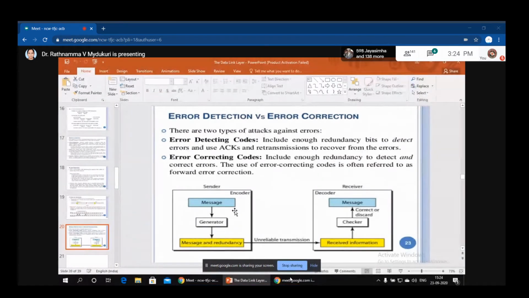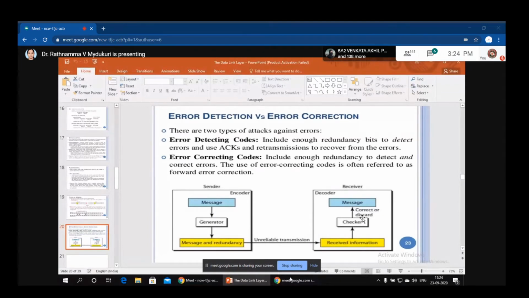When you see the diagram shown here, at the sender side, the sender is going to encode the data. That means the message is added with some generator, and the message and redundancy are transmitted. The receiver will check it. If it is correct, then it accepts, or else it discards.